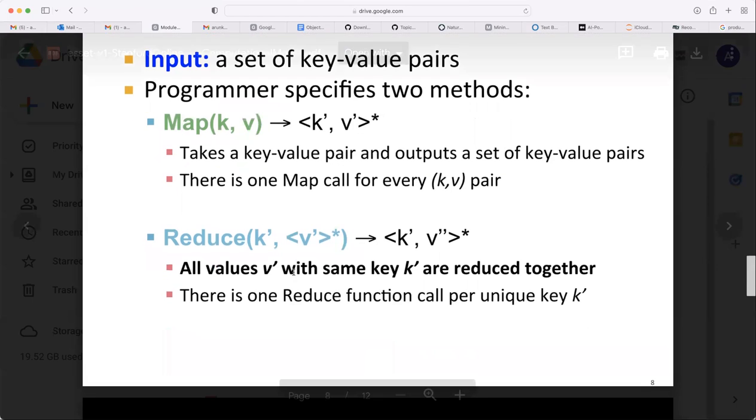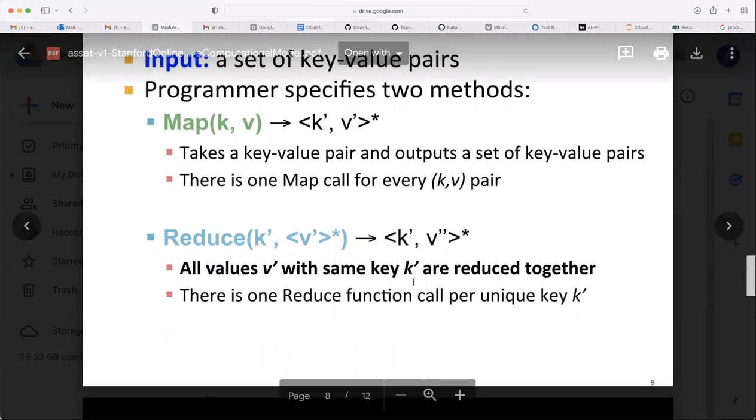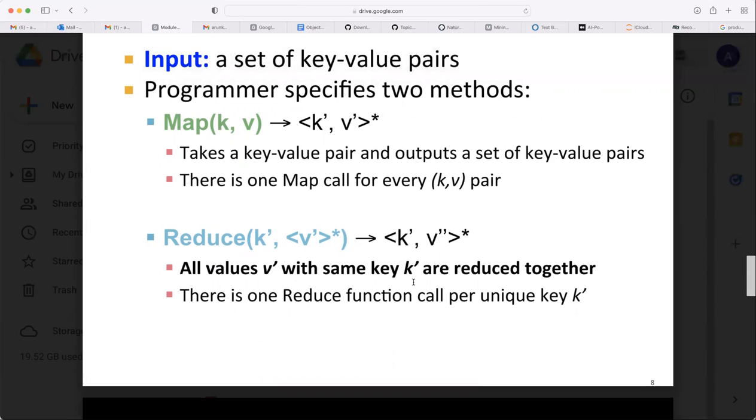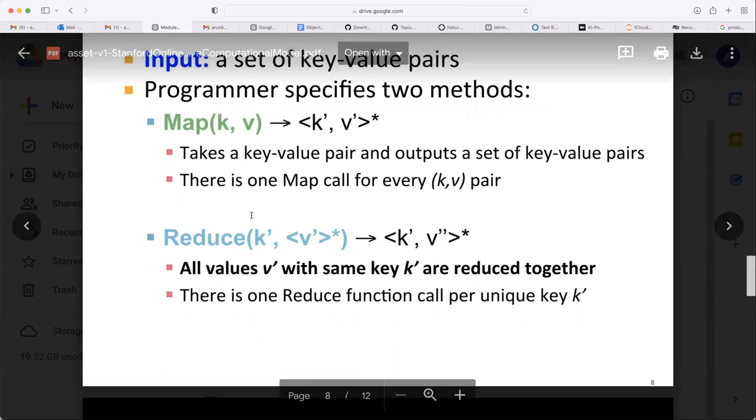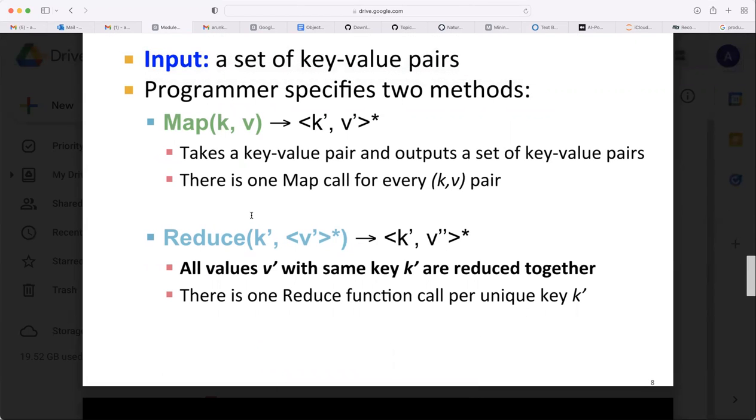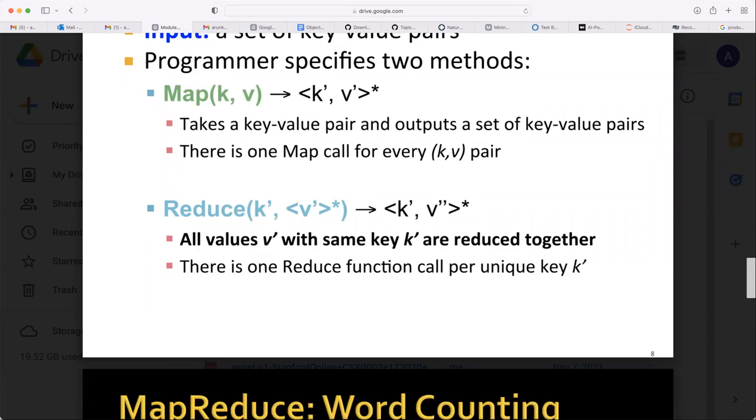Then for the reducer, all values v prime with the same key k prime are reduced together. Reducer here means, in this case, addition, the summation of all those values. We discussed that a reducer may be an aggregation or some transformation, whatever that is. In this case, it is simply addition of all those values. There is one reduce function called for each unique key k prime. So for each key, there is one reduce function.